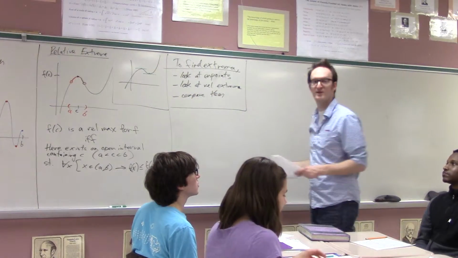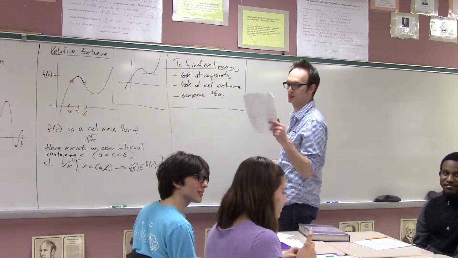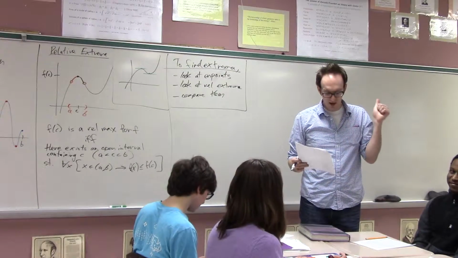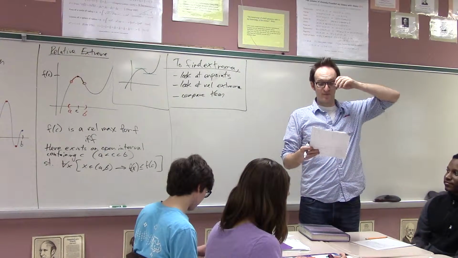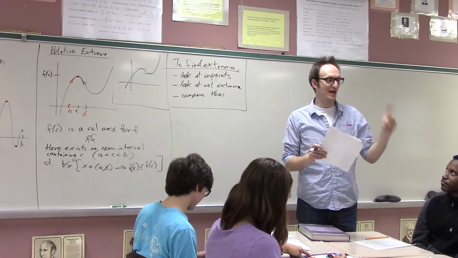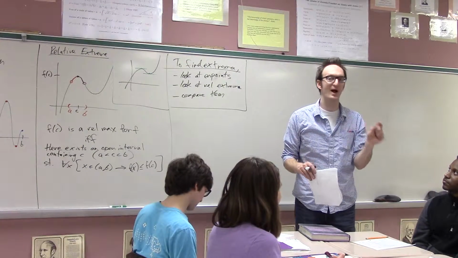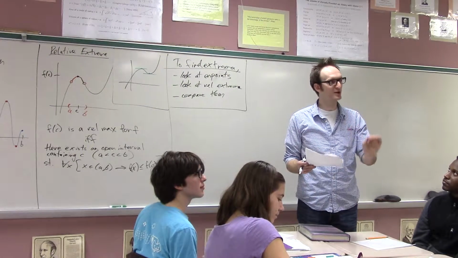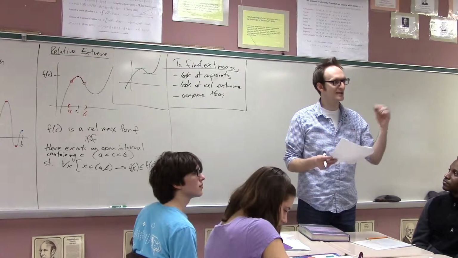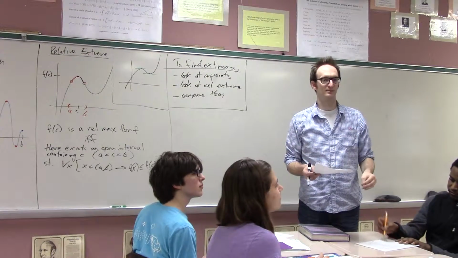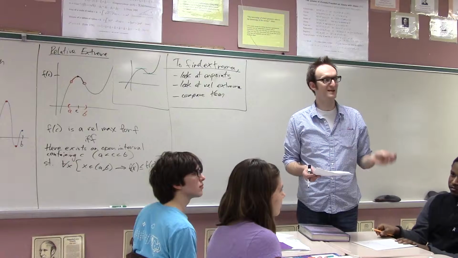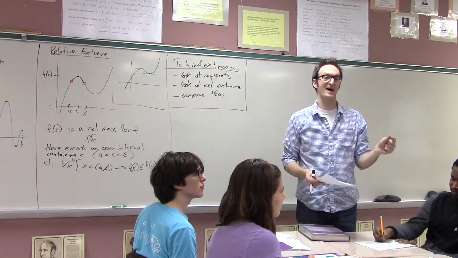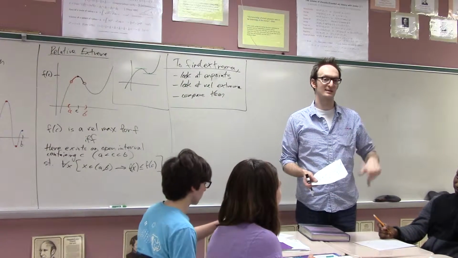Okay. So now comes thinking time. What I would like you to do is two things. I'm going to say them out loud and write them down also. One, find a function such that the derivative is 0 at a particular point, yet there is not a relative max or min there. Next, find a function in which there is a relative max or min, yet the derivative is not 0.